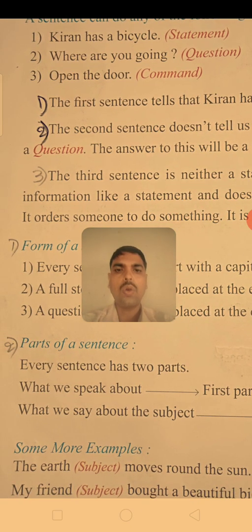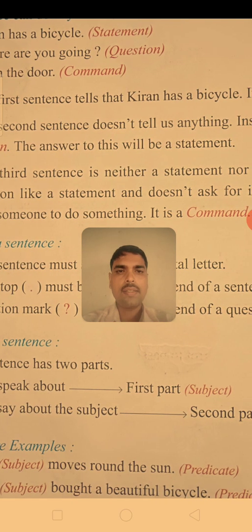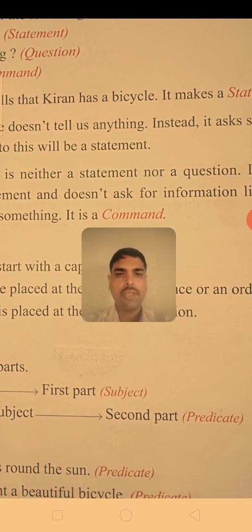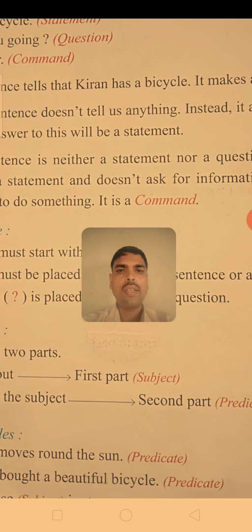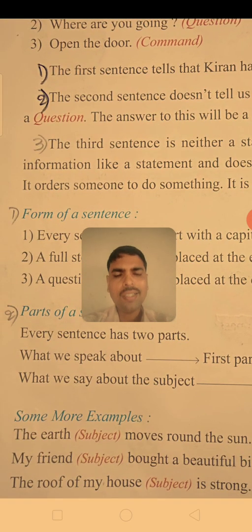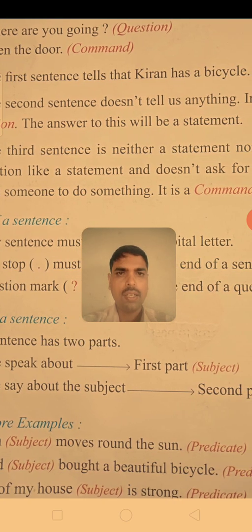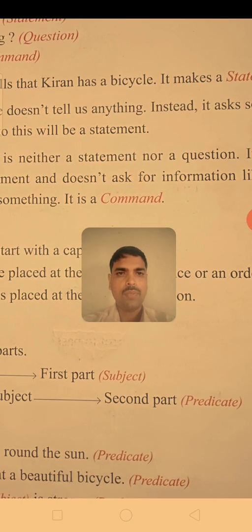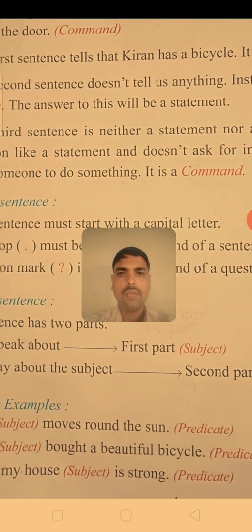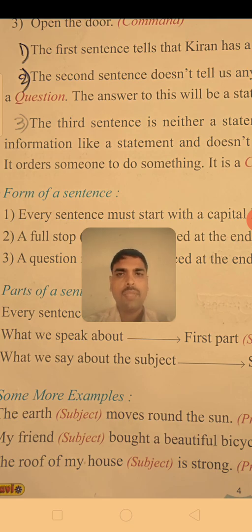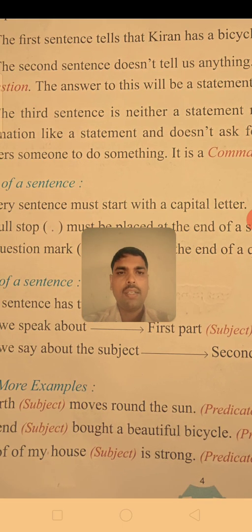And third sentence, open the door. Here the third sentence is neither a statement nor a question. It is giving an order. It doesn't give any information like a statement, and it doesn't ask for information like a question. It orders someone to do something. So here it is an order, so it is a command.